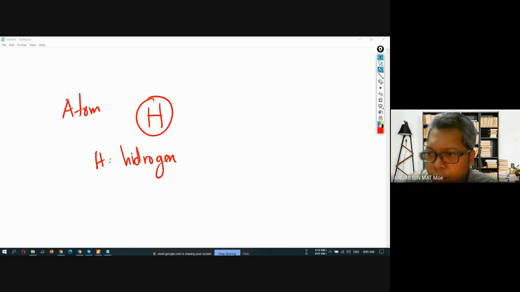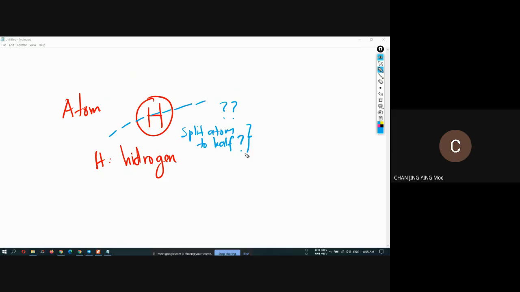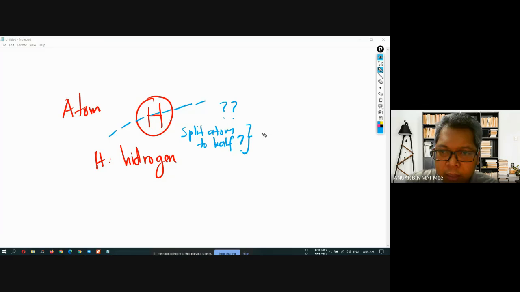I want to split it in half. Is it possible or not possible? If I want to split the atom in half, can or cannot?